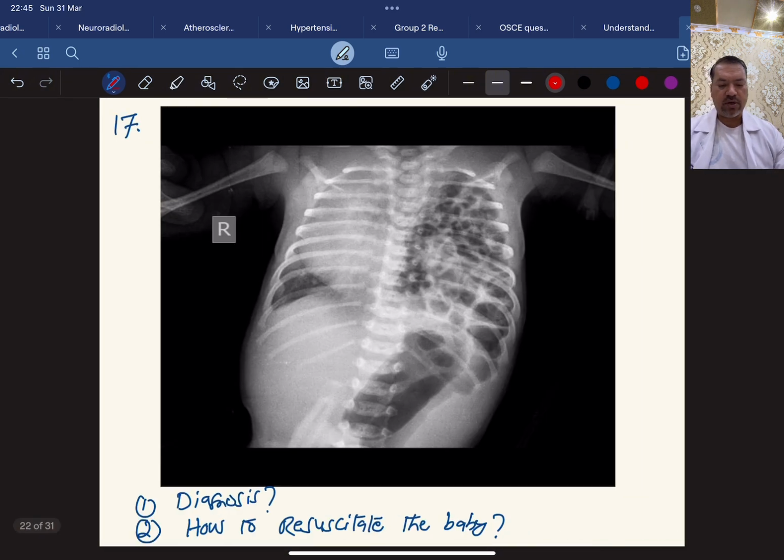Another, okay, look at this X-ray, and the typical X-ray, you may not need any clue here, because this X-ray is showing the intestine or the GI tract or stomach is present in the thoracic cavity from the left side of the diaphragm. So this is a clear-cut case of congenital diaphragmatic hernia.